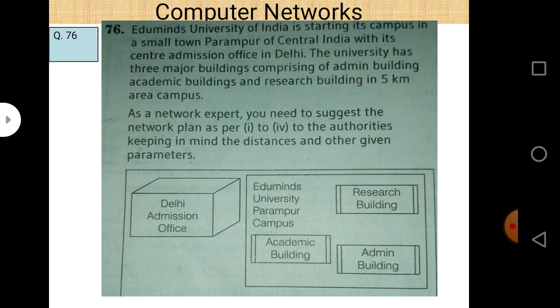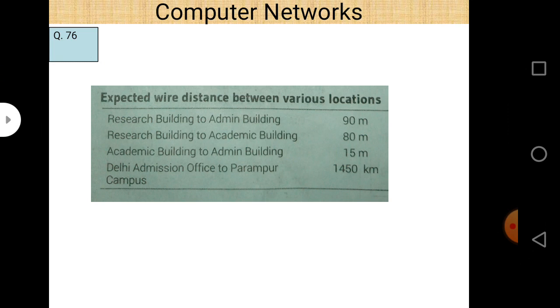So the first question asked related to this: first of all, the distance is given. Expected wired distance between various locations. Research building to admin building distance is 90 meter. Research building to academic building distance is 80 meter. Academic building to admin building the distance is 15 meter. And Delhi admission office to Parampur campus is 1450 kilometers. Very high. So these are the distances between various buildings.